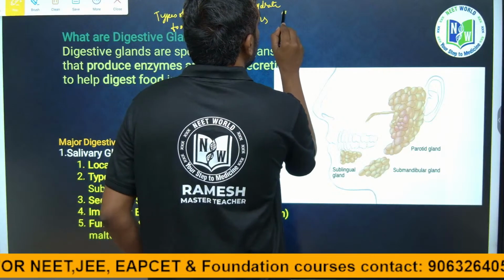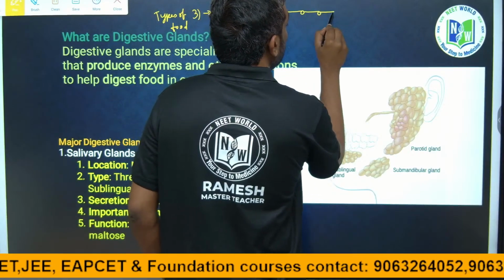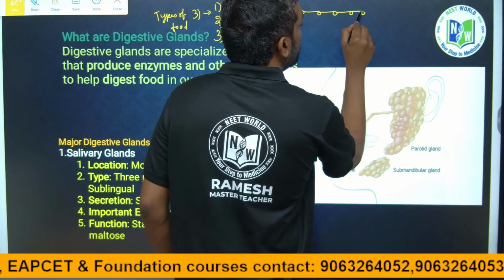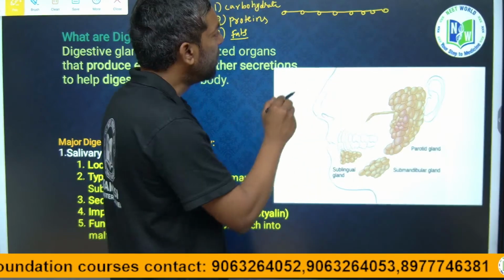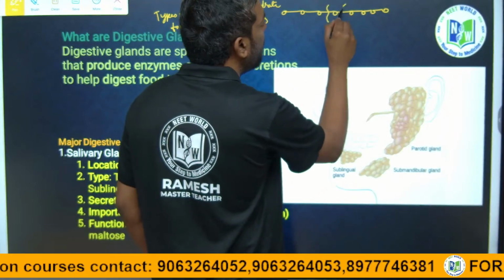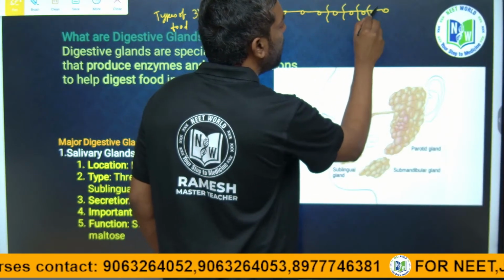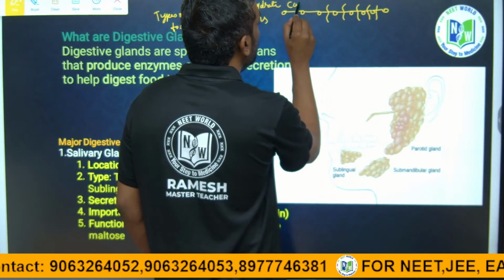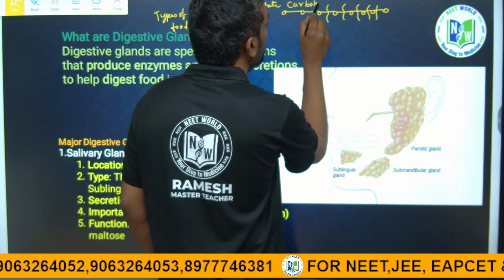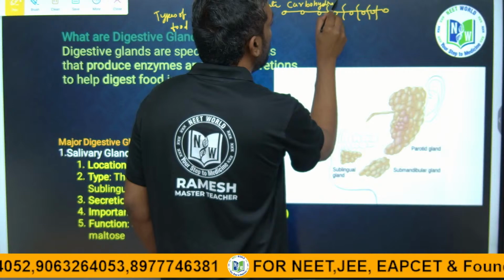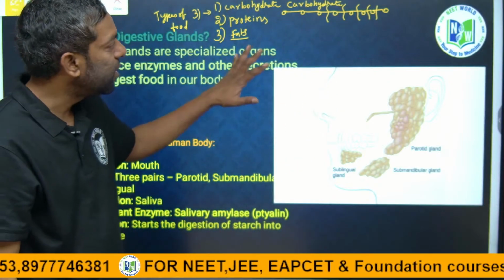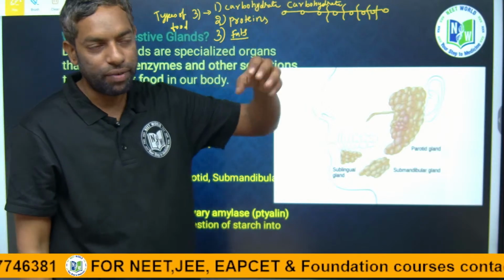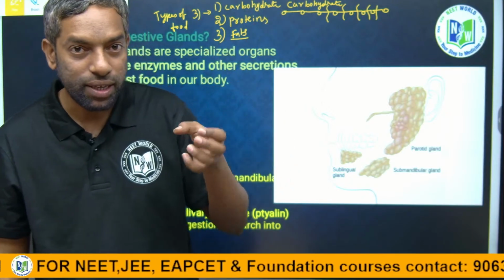Ptyalin enzyme can break the carbohydrate molecules. Guys, this is the carbohydrate chain, a long chain. This chain is broken down, the carbohydrate chain. Guys, just think, the food we can see, if we take rice,